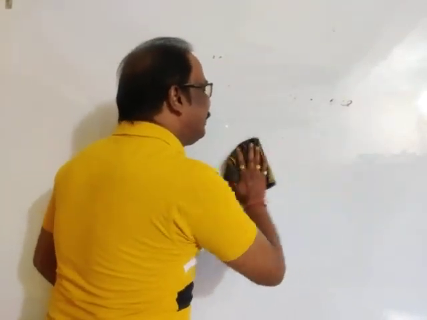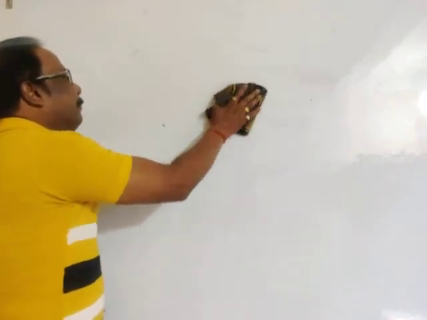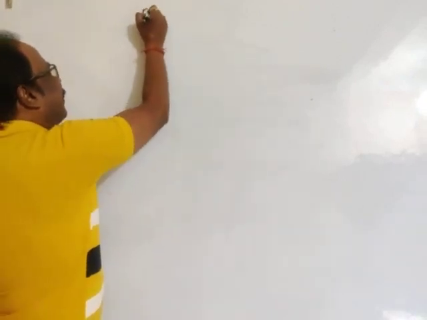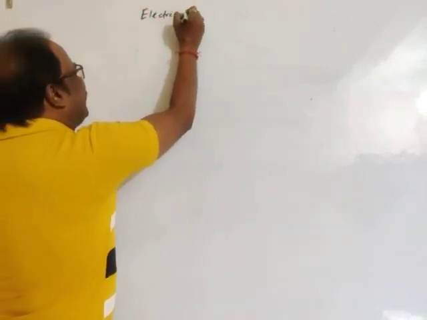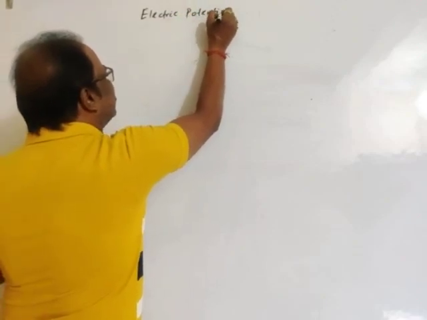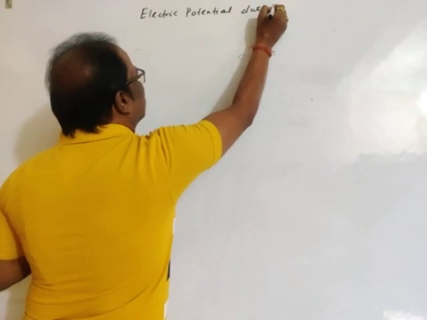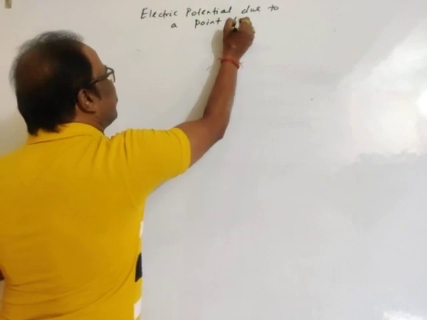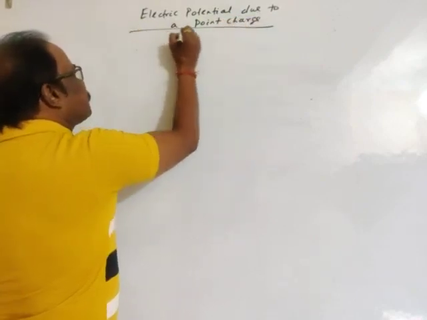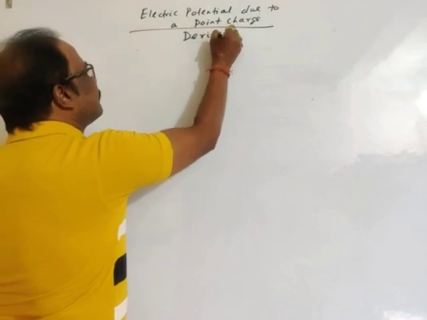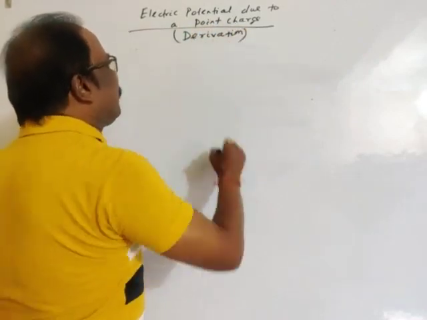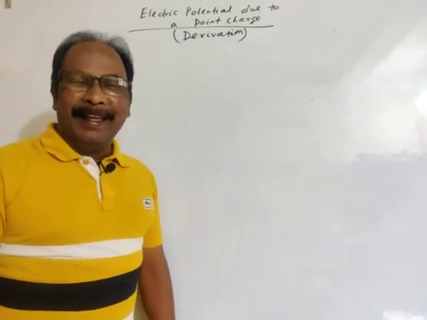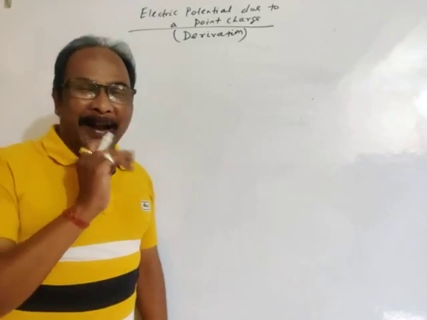Electric potential due to a single charge, or due to a point charge. In this class, we get the derivation of electric potential due to a point charge, meaning the quantitative idea on electric potential due to a point charge.